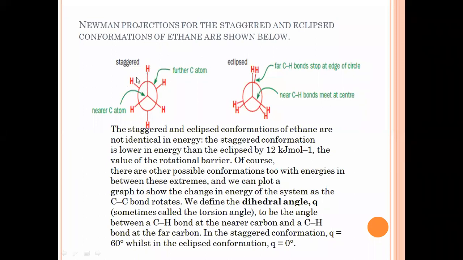That's why this conformation is more stable as compared to the eclipsed conformation, as there will not be any steric hindrance or repulsive forces, since they do not come closer together. So this is the Newman projection formula for the ethane molecule.